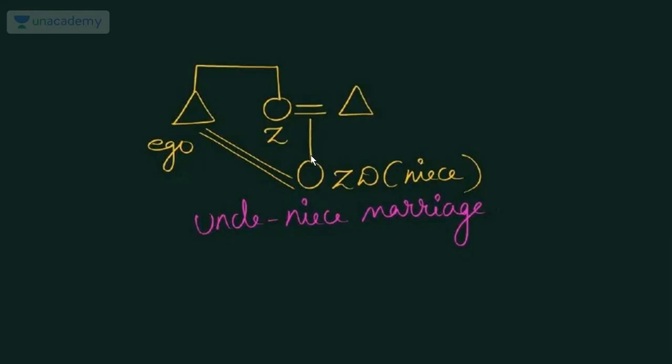Now there is one more thing: a straight line down means they have children, and a round child means they have a daughter. This daughter's mother has a brother, who is Ego. So Ego is related to this woman through a relation called niece. So this is uncle-niece marriage. In the same way,